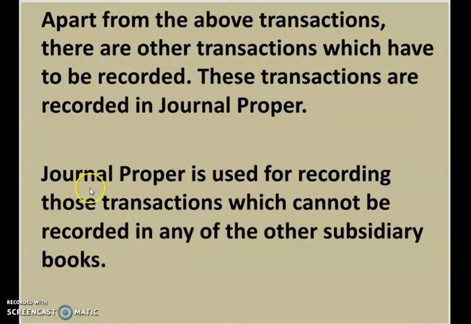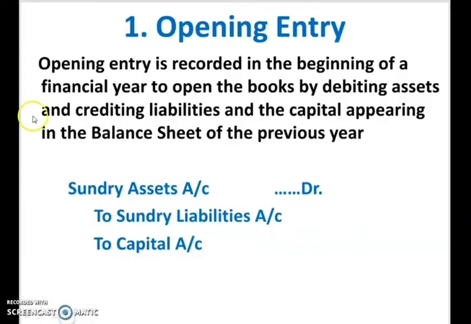Journal proper is used for recording those transactions which cannot be recorded in any of the other subsidiary books. For example, we have opening entries. We know that opening entry will not be recorded in any of the five subsidiary books, hence it will be recorded in the journal proper.